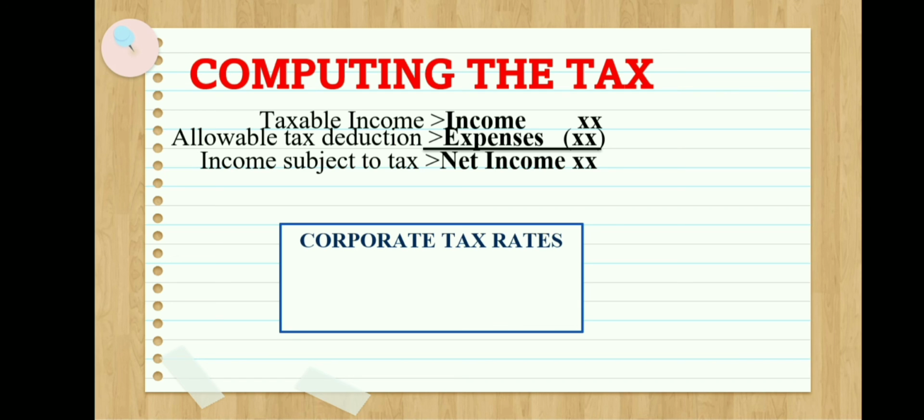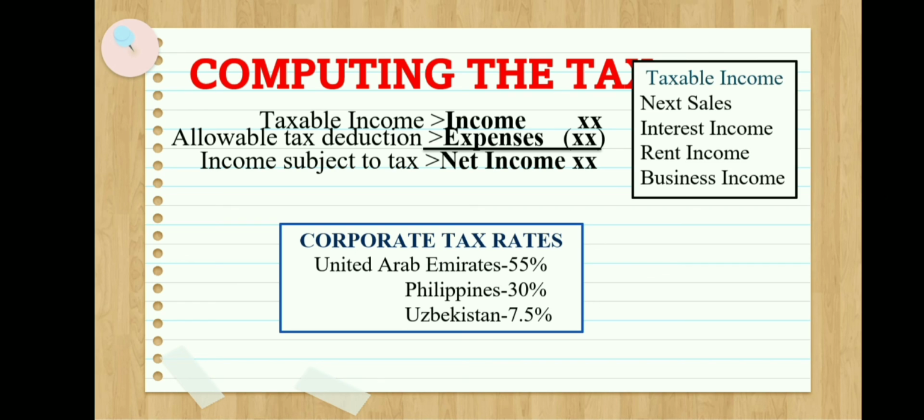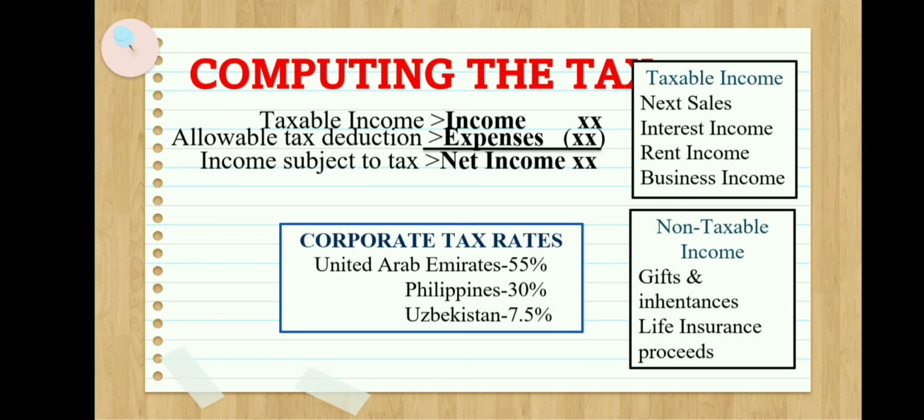So here are the corporate tax rates in some countries. United Arab Emirates has a 55% tax rate, Philippines has 30% tax rate, while Uzbekistan has 7.5% corporate tax rate. These are taxable income, including net sales, interest income, rent income, and business income. We also have non-taxable income. These are gifts, inheritance, and life insurance proceeds.